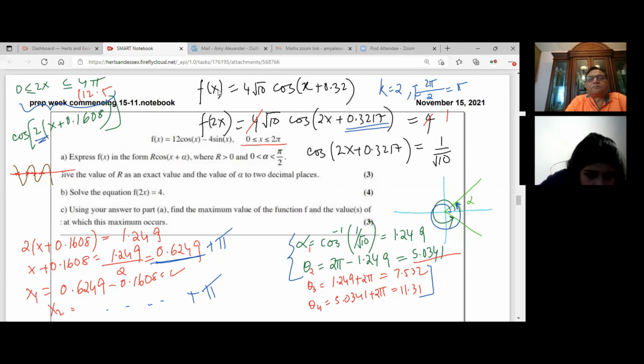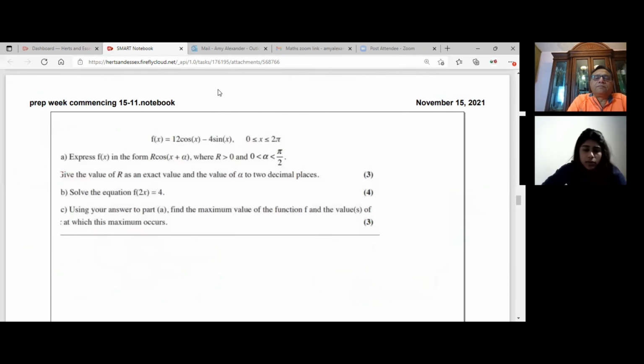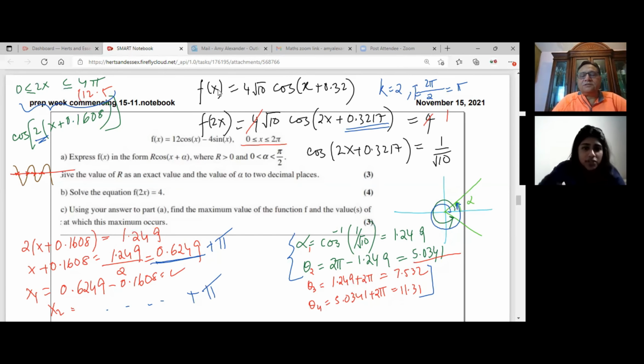So aren't we subtracting the 0.16 from it? Okay, let me clear the screen and do it once again to show you the domain. You see where you highlighted 0.6249? Below it, we had to subtract 0.1608. So the value was 0.46, and I have to subtract.